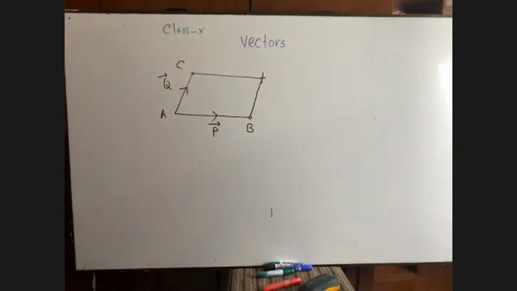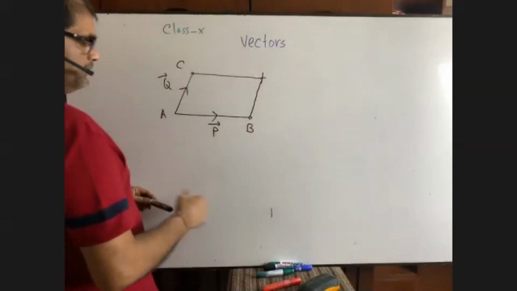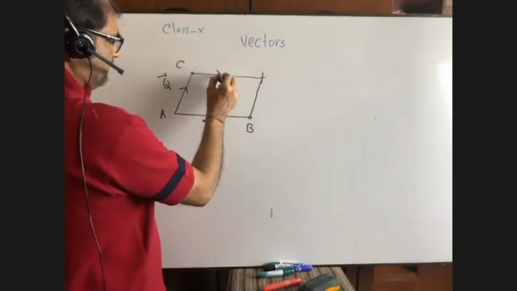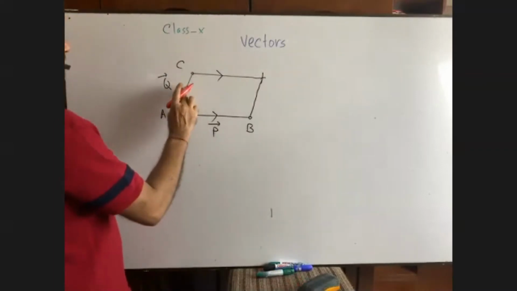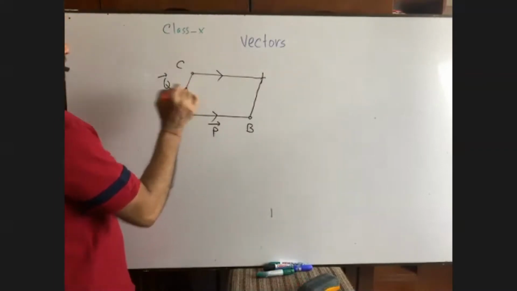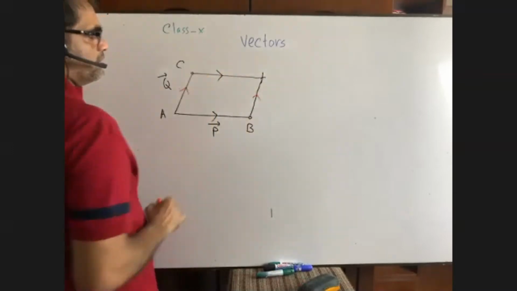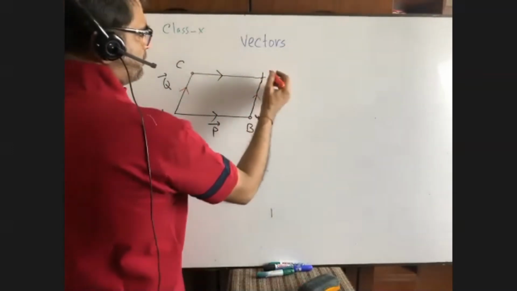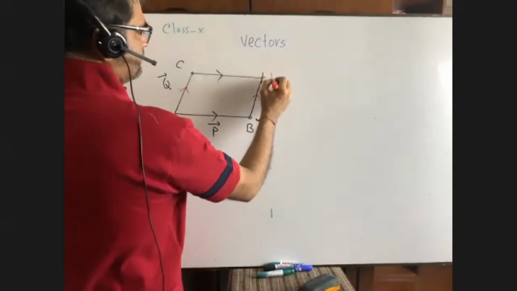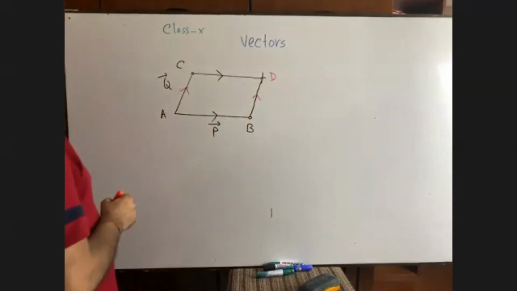Am I right? Now you see, this sign and this sign, they are in the same direction. Here it is also, they are in the same direction, right? Now you name it, suppose it is D.